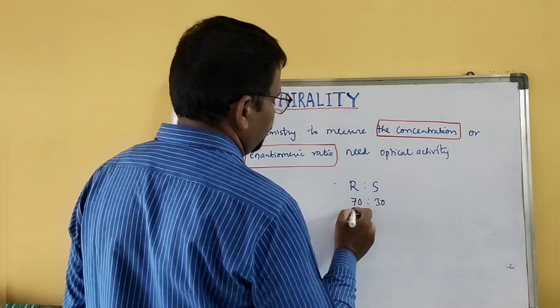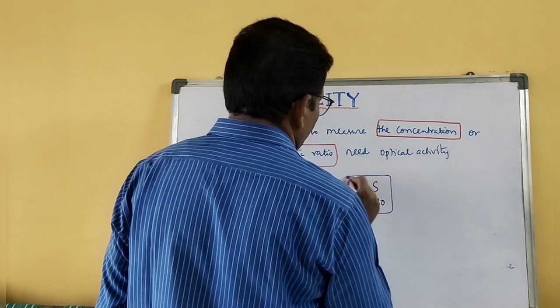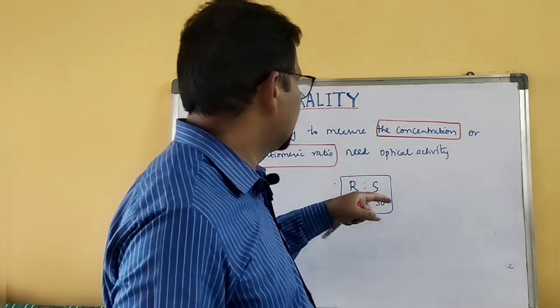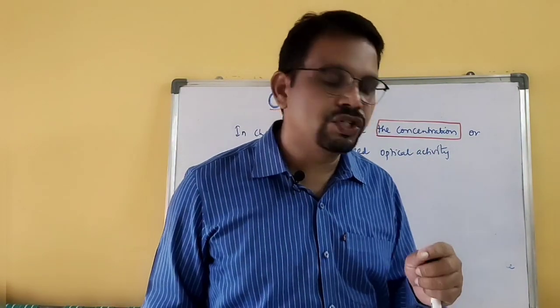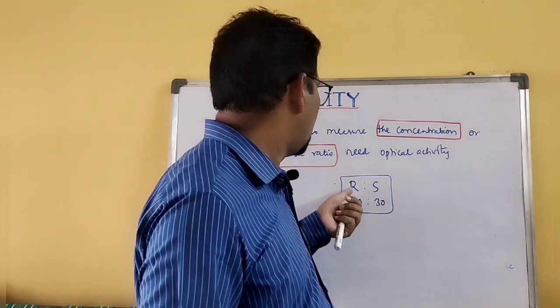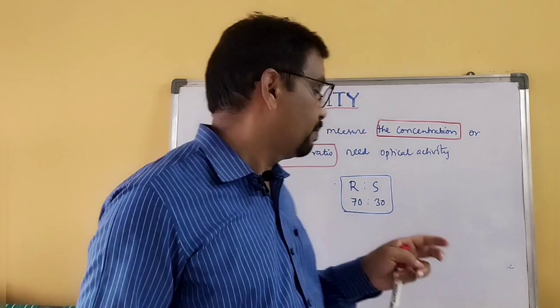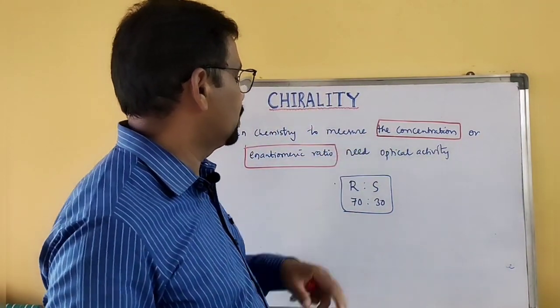If this is the result, that means in that compound the S enantiomer is 30% and the R enantiomer is 70%. That is the enantiomeric ratio or the concentration.